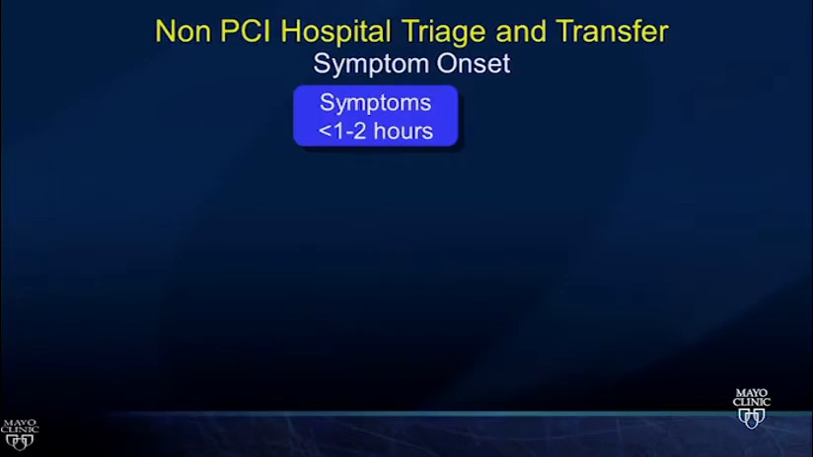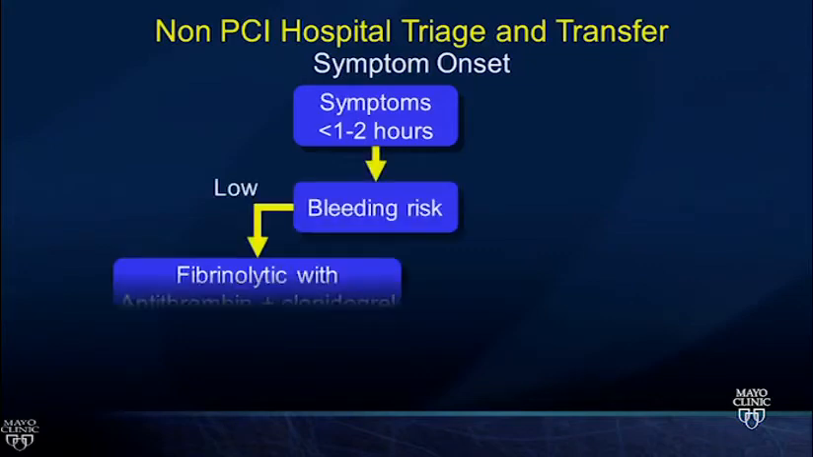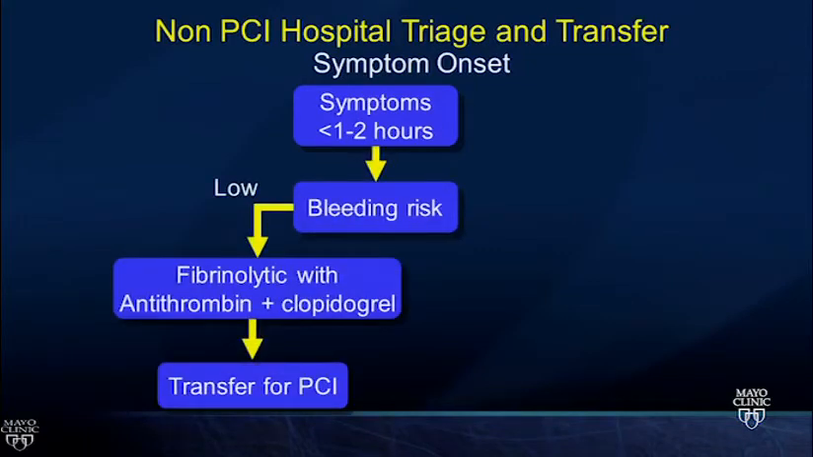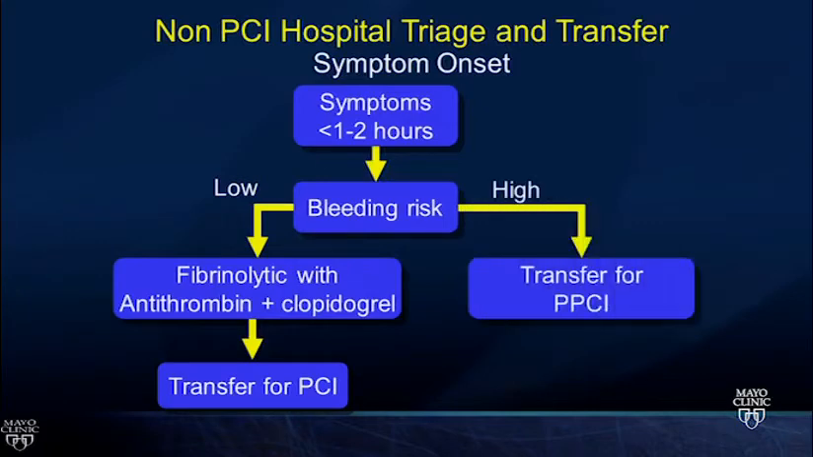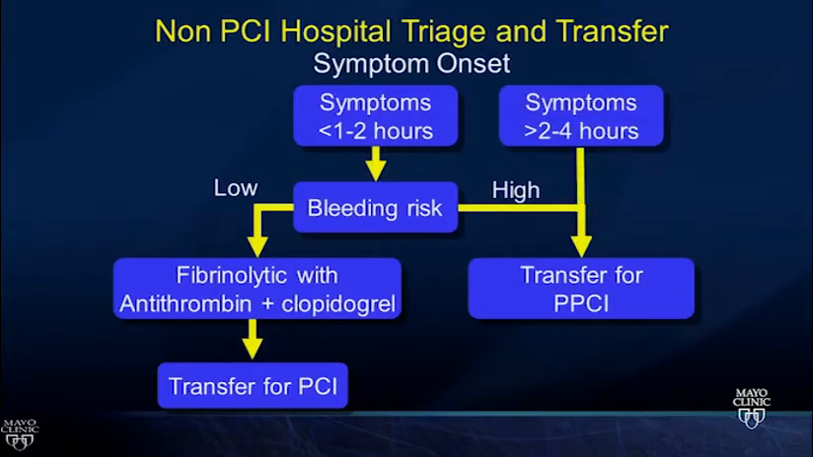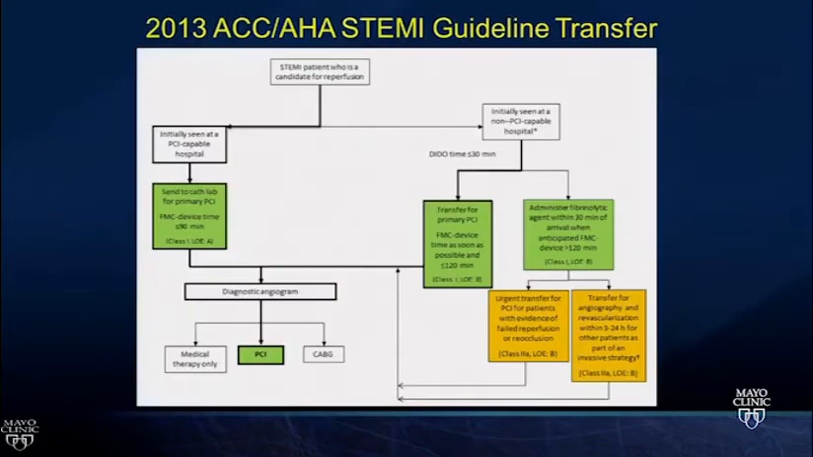A brief word just about patients who present within that golden hour and have low bleeding risk. It is reasonable to go with thrombolytic therapy instead of transfer. If they have high bleeding risk or later presentation, then consider transfer. Again, if you cannot transfer to a balloon to have an ischemic time of less than 120 minutes, then that's when we're going to use thrombolytic therapy. If you use thrombolytic therapy, then you're still going to consider transfer as part of a pharmacoinvasive approach.